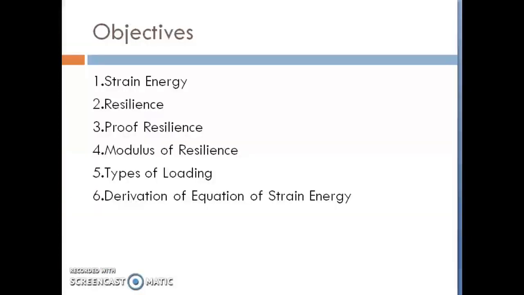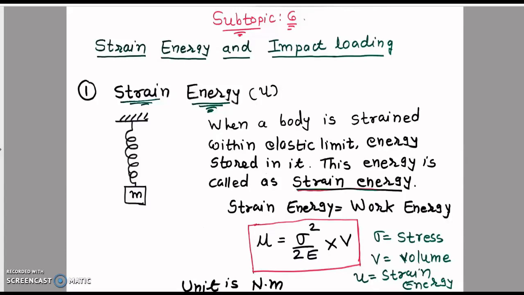First we look at objectives of this topic. We will discuss strain energy, resilience, proof resilience, modulus of resilience, types of loading, and last we will discuss derivation of equation of strain energy. Subtopic 6, strain energy and impact loading.